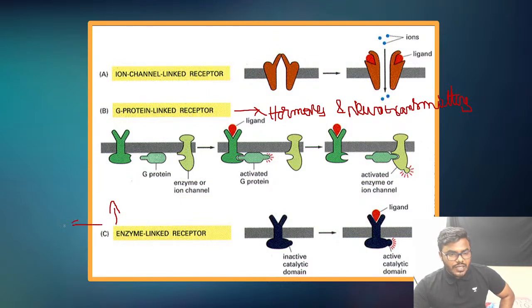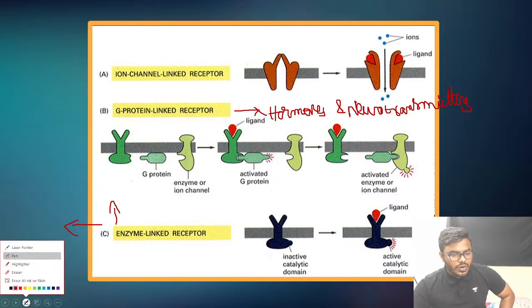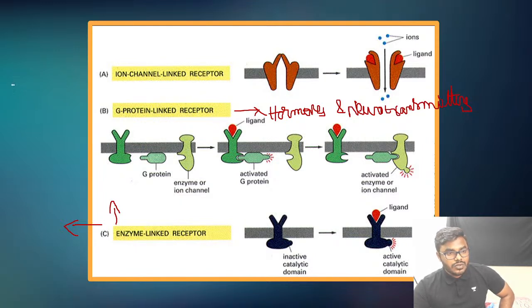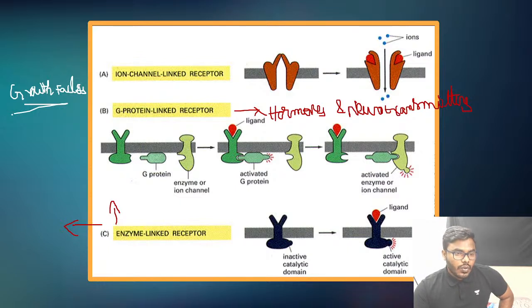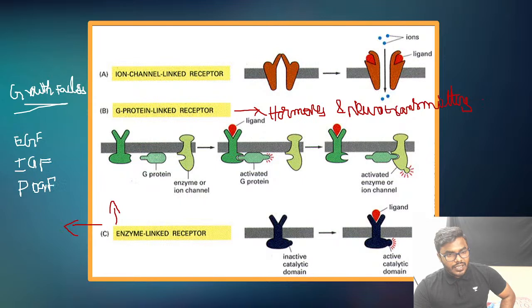But friends, when you look into the enzyme linked receptor, what you have to understand is that they are majorly used by the growth factors. That's a very important point, friends. Almost all the growth factors present in the body use this particular receptor only. What is the best example you can take? You can take epidermal growth factor, insulin growth factor IGF, PDGF, platelet derived growth factor, NGF, nerve growth factor, and many, friends, many.